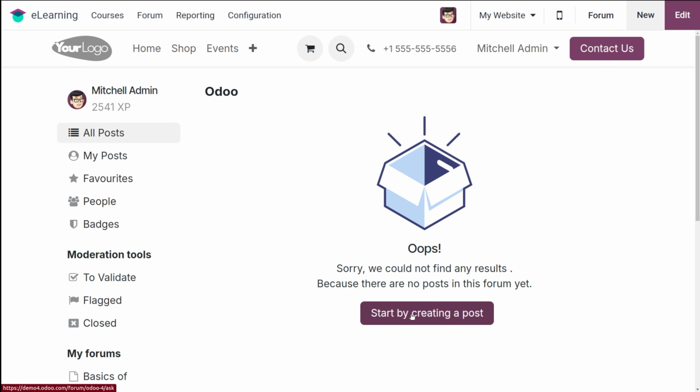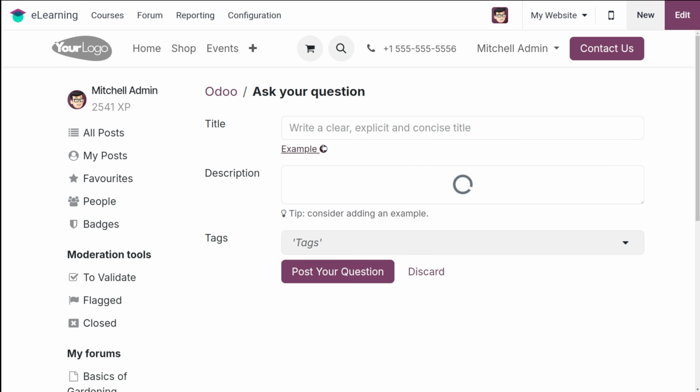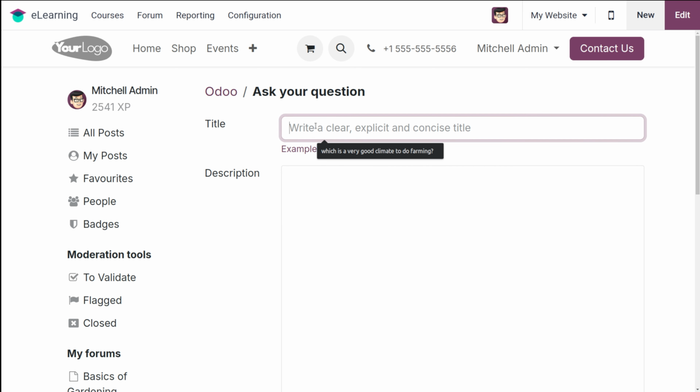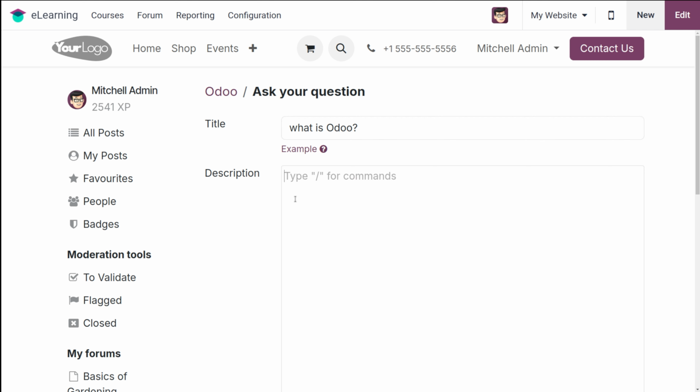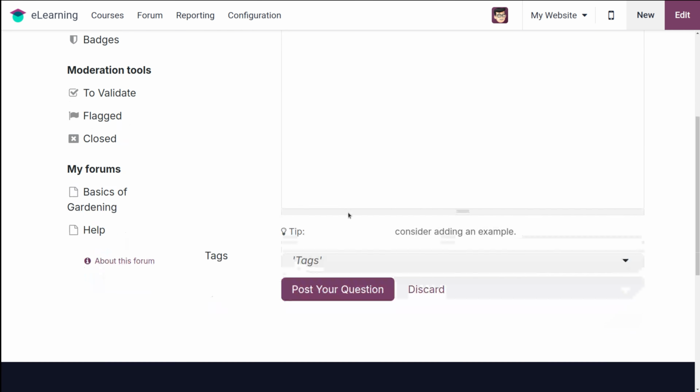So I'll just start by creating a post. The title I'm giving is, What is Odoo? That's my question. If you want, you can add a description for it.